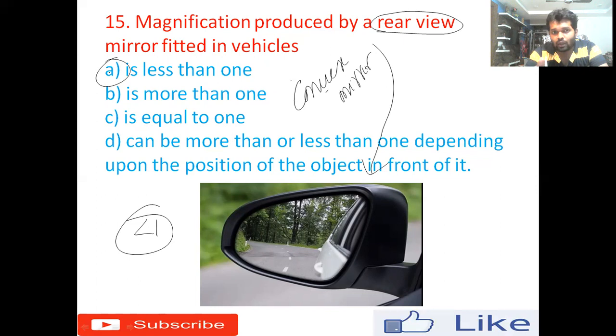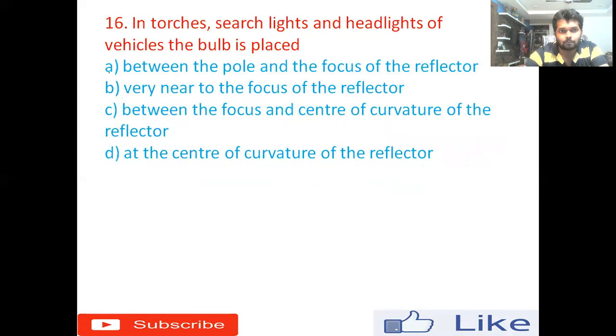And the concave mirror, which is used by the dentist, as we discussed in the earlier question, gives magnification more than 1. So we use a convex mirror because it gives a wider image, an erect virtual image, which makes sure the driver drives safely. All right. Okay. So the right answer is option A, less than 1.